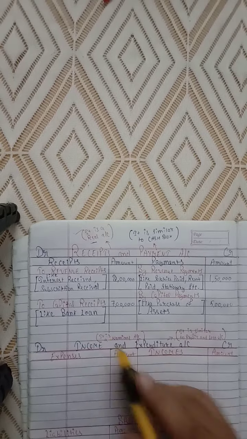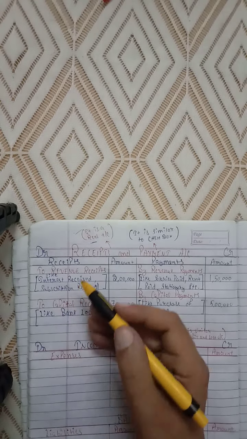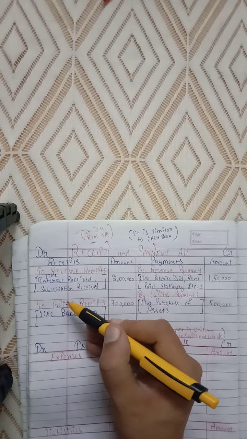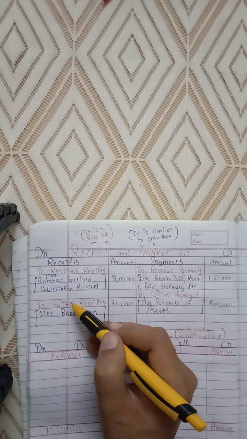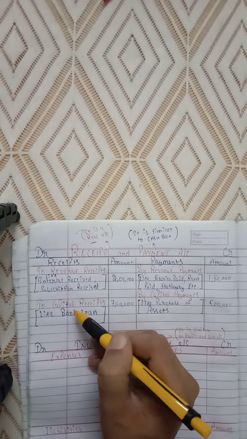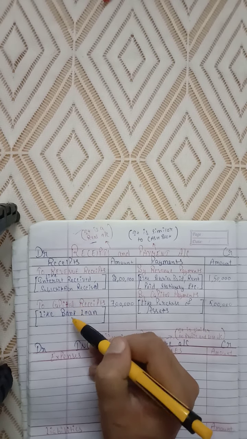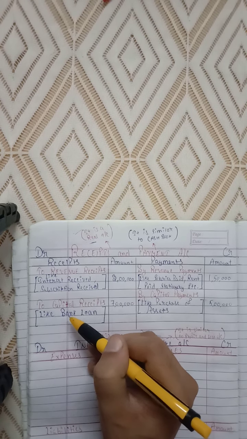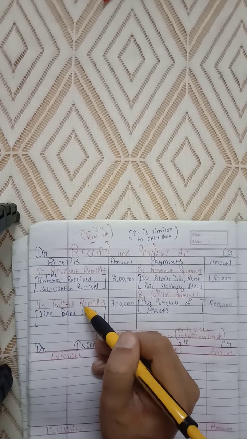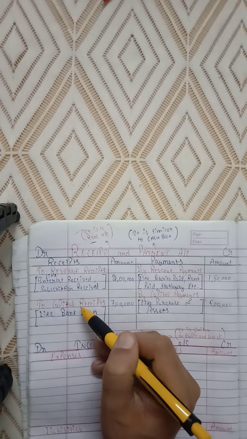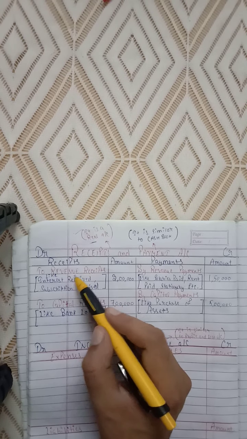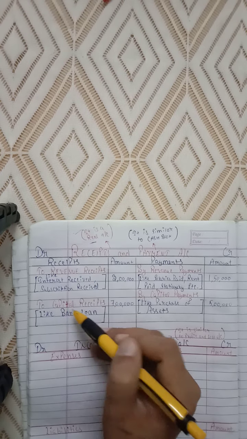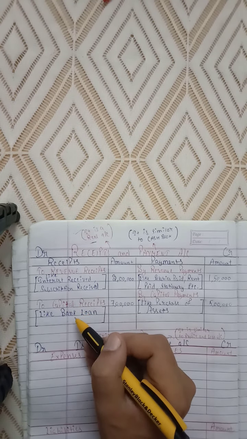Now see what are capital receipts. Opposite to that, the receipts which are of non-regular nature, like your bank loan. Amount received through a bank loan is a kind of capital receipt. I hope you are clear about the revenue receipts, the receipts which are of regular nature, and the capital receipts which are of non-regular nature.